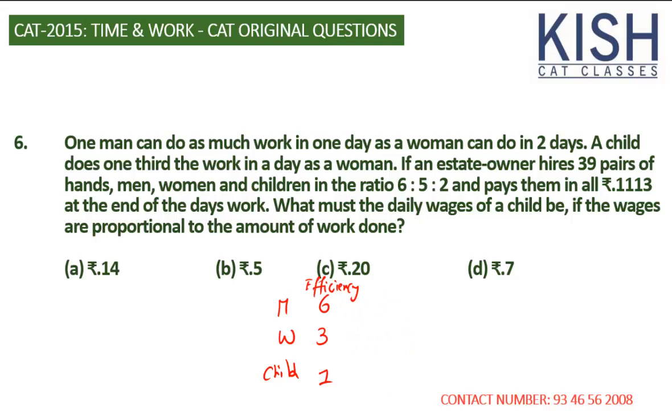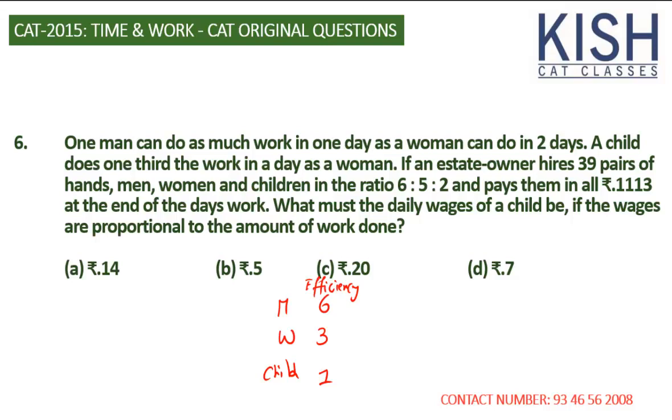Now can we distribute the amount in terms of 6:3:1? No, it's not possible. Why we can't is quite simple. The efficiency of a man, woman, and child is known, but how many people are working? How many men are working? We distribute the amount in the same ratio as that of the total work committed by men, women, and children. It's not just based on their efficiencies. It must be based on the number of days they work, or on the total number of persons working actually.